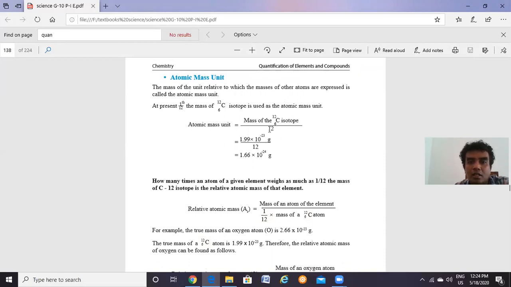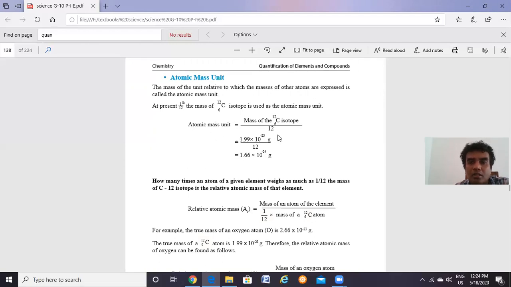So by considering this unit, we measure the mass of the other atoms and molecules, which is called the relative atomic mass. So that relative atomic mass unit and relative atomic mass are 2 different things. This is the unit used to measure, the AMU, and this is how we use that unit to measure the mass of the other atoms and molecules. So this is the first equation you should remember.